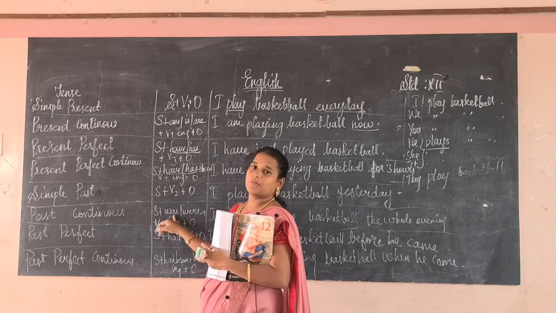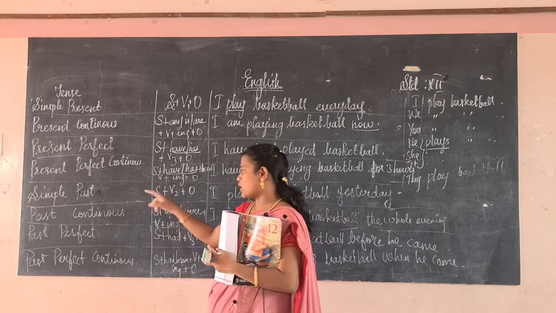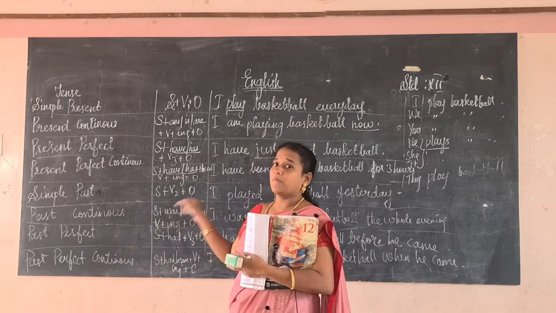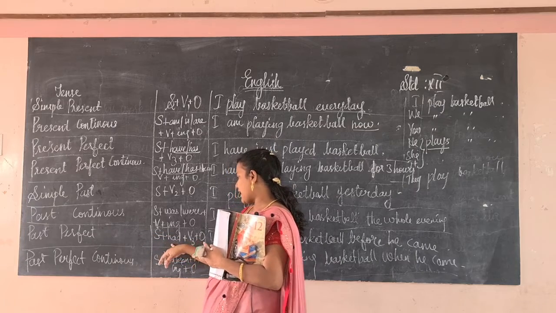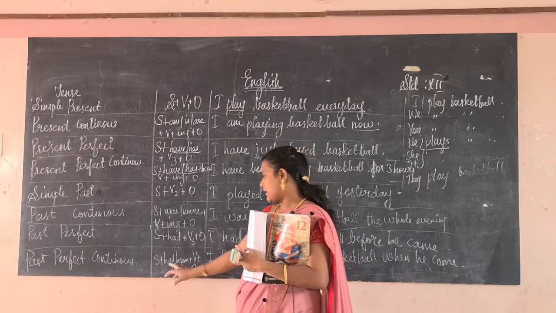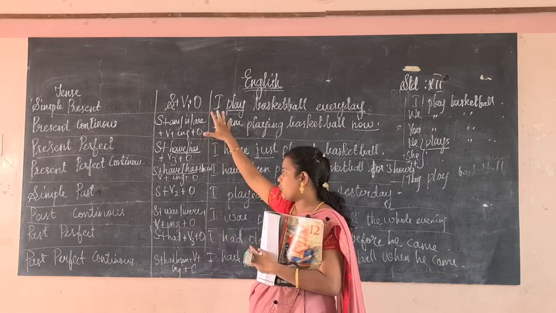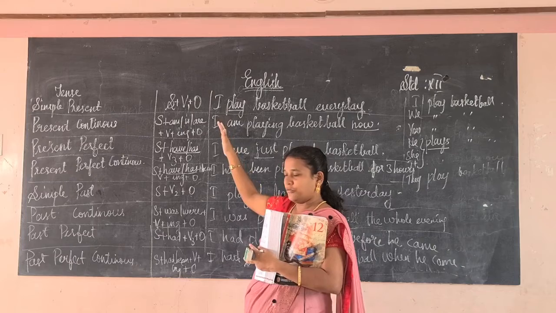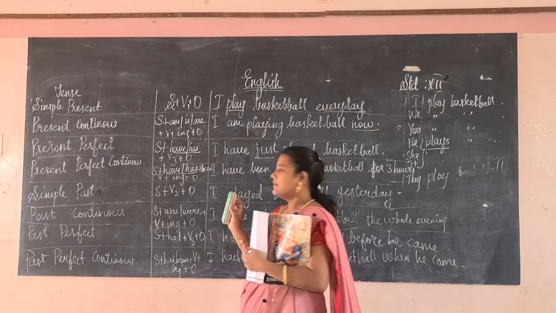If it is singular we will use was, if it is plural we will use were. Verb plus ing, because it is continuous. The work is in progress, it is going on, so we are using ing. Here, perfect tense: had, V3, object. Here: had been, verb plus ing, then object. Okay. This is a form you have to know. If you know this very well, then we can easily frame a tense.